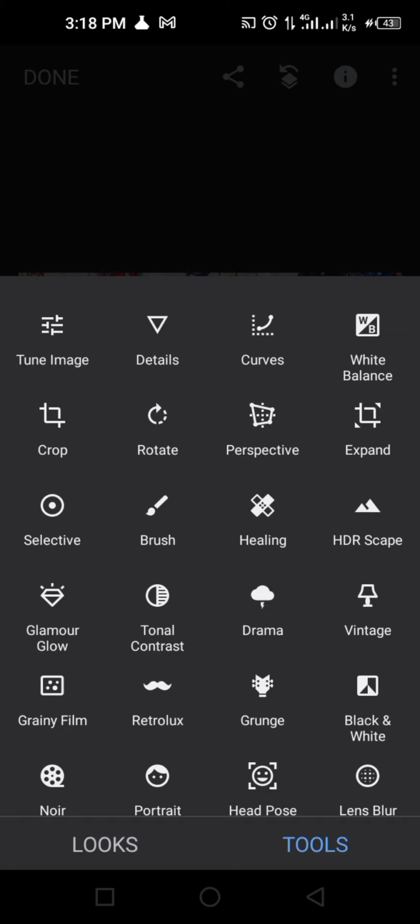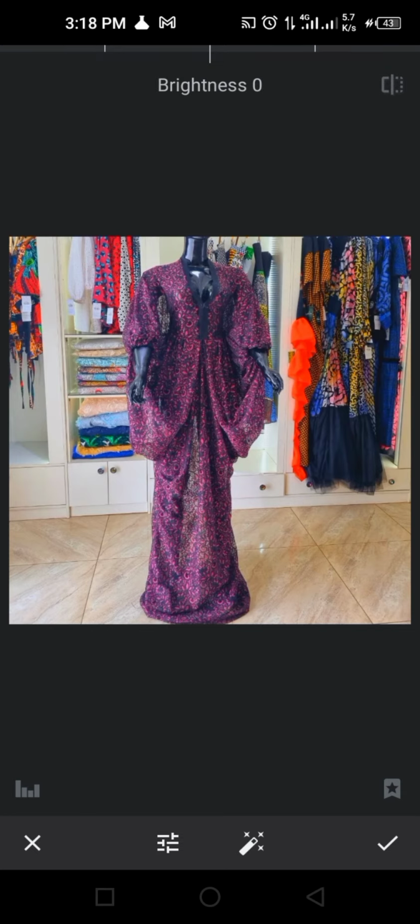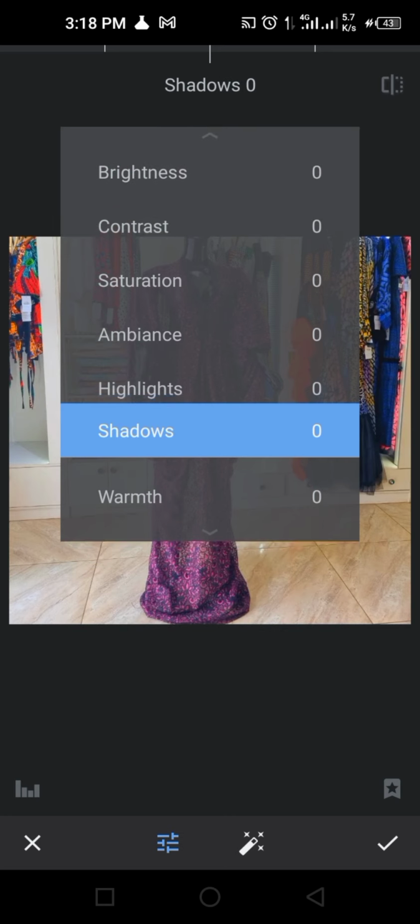Most times for fashion designers, what they need more is tune image and details. Then crop if need be. Then they can use selective if need be. But let us go straight into tune image. On tune image, you can see brightness. That is the first thing you see. If you slide up, you are going to see other sub tools that you can use.